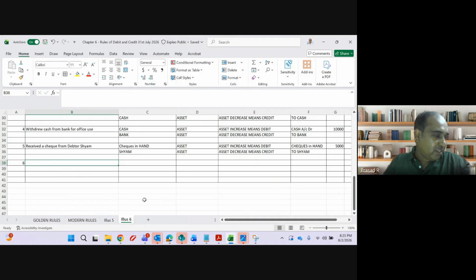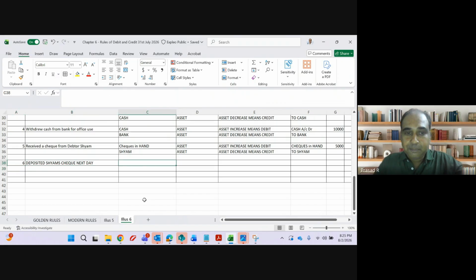Sixth, deposited Sham's check next day. Now I am depositing Sham's check the next day, when the bank is open. Today is Sunday, the bank is closed. Now I am depositing this check.